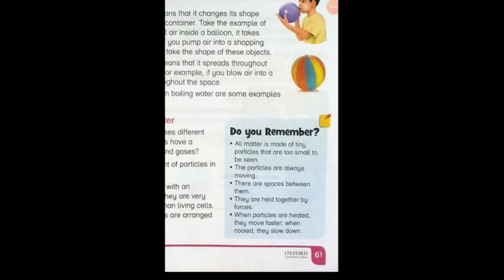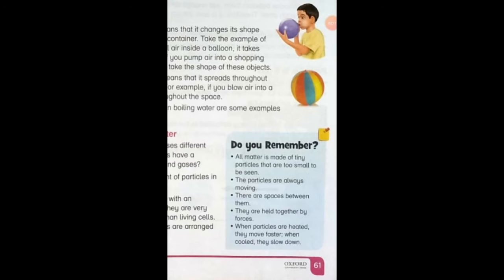So these important key points are about particles. Particles are too small, we can't see them. The particles are always moving and there are spaces between them. They are held together by forces. When particles are heated, they move faster. When cooled, they slow down. So these are the properties of particles.